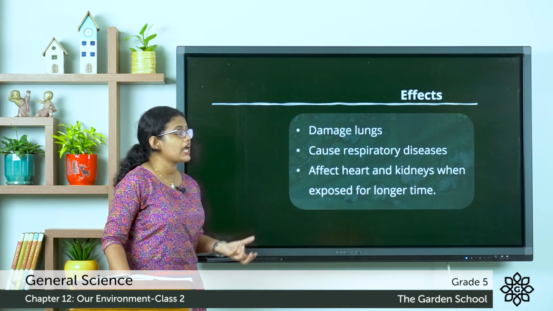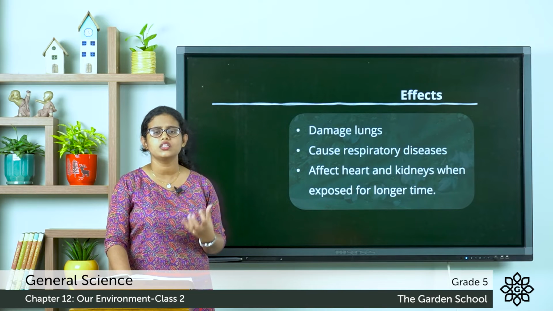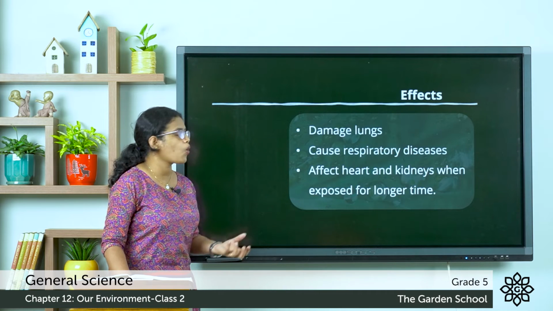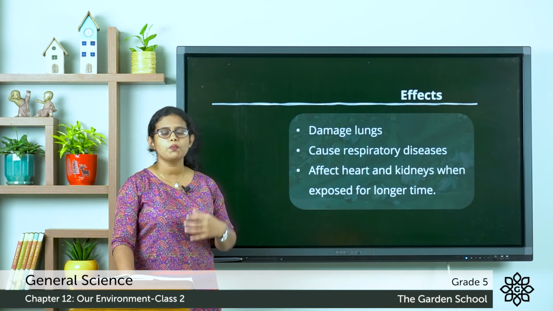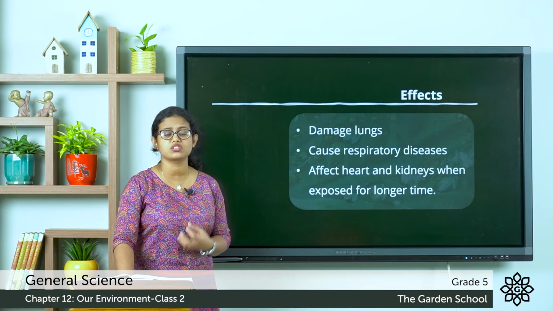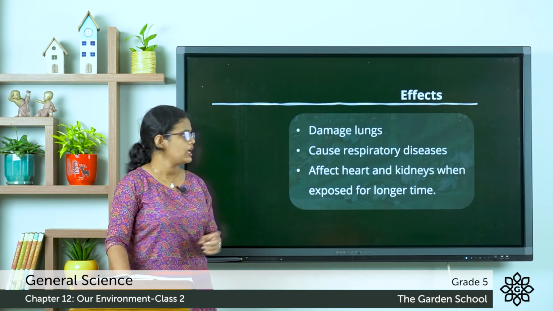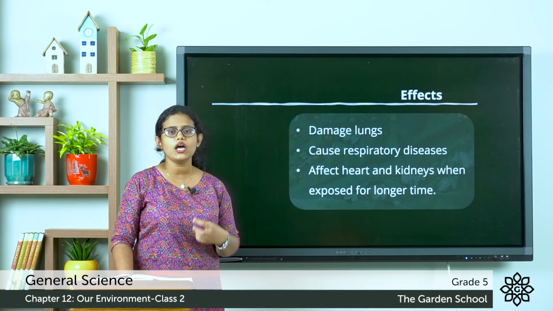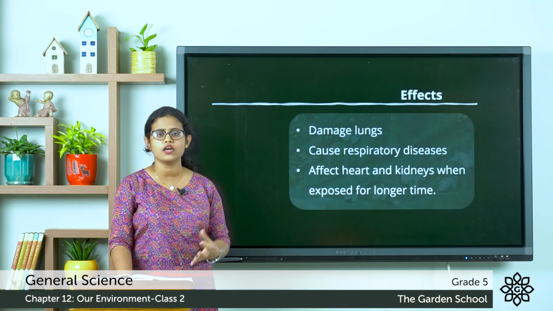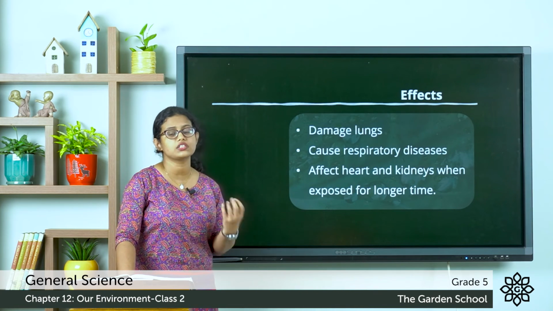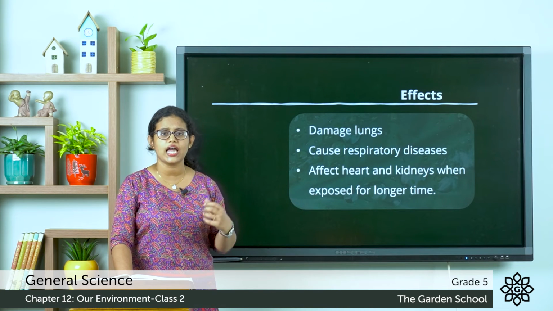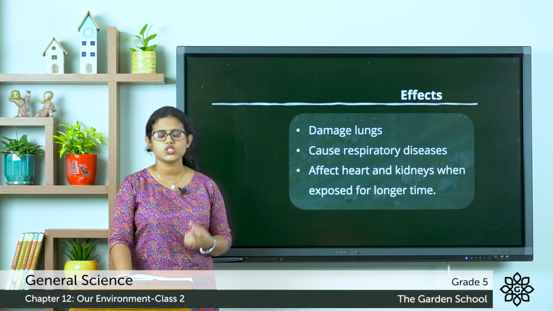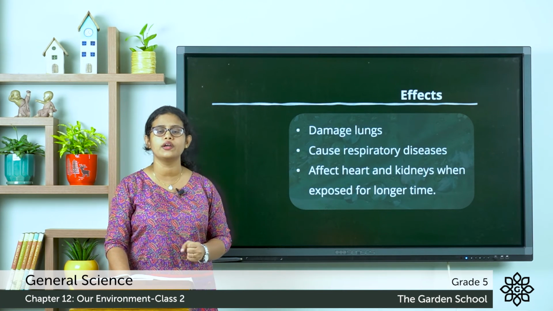The first thing is damage to lungs. When we breathe the polluted air, it can damage our lungs. The next is causing respiratory diseases. By breathing the polluted air, it can cause respiratory diseases such as asthma. The next is affecting the heart and kidneys when exposed for a longer time. When a person is exposed to polluted air for a longer time, it can affect their heart as well as kidneys. So these are the effects of air pollution on living things.